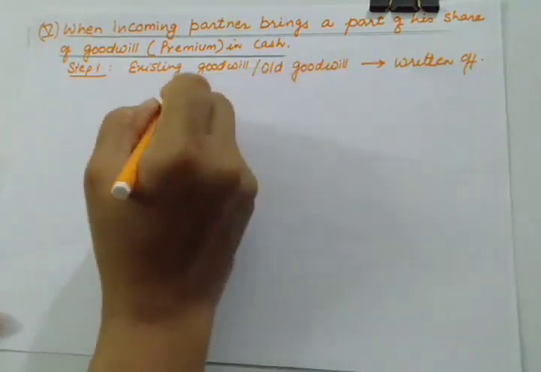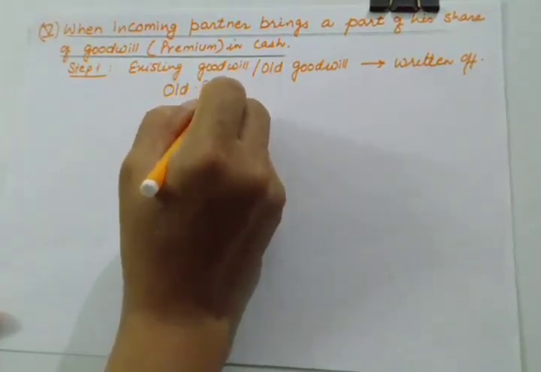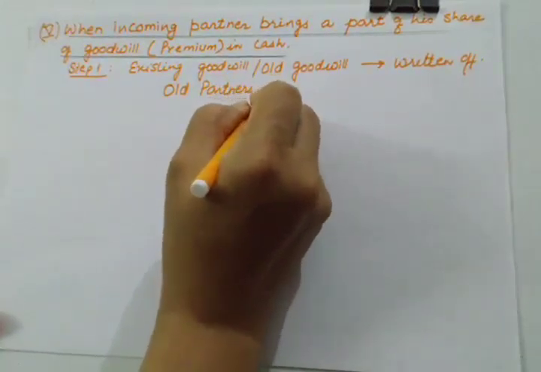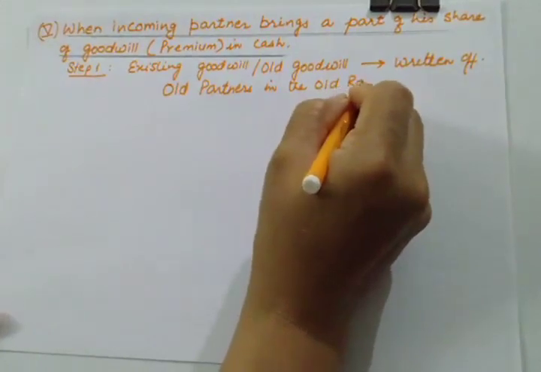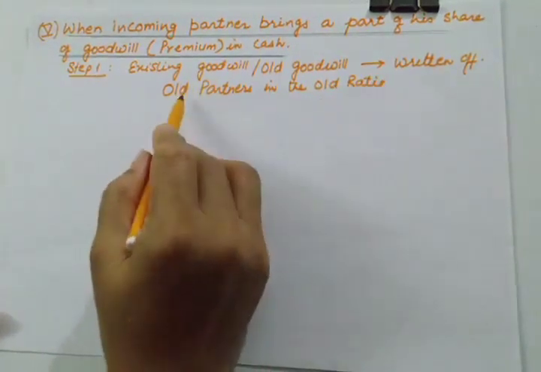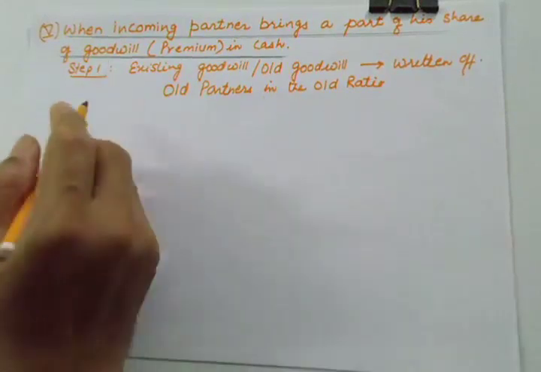And you know how to write off. It will be written off among old partners in the old ratio. And what is the journal entry? Old partners' capital account debit to goodwill account.